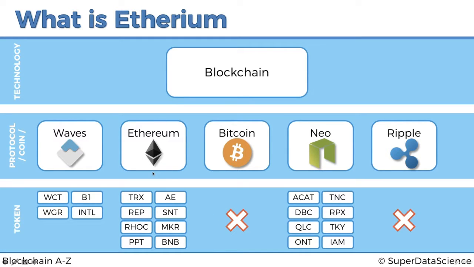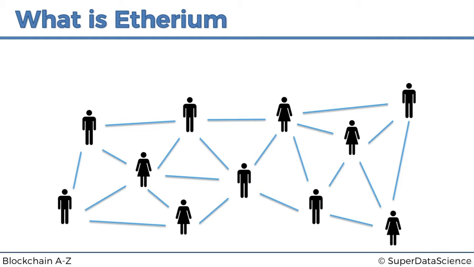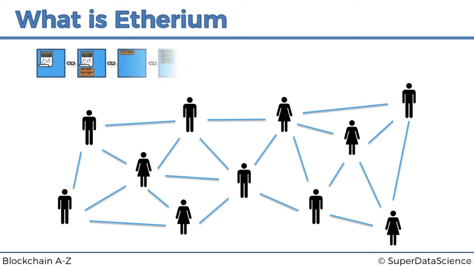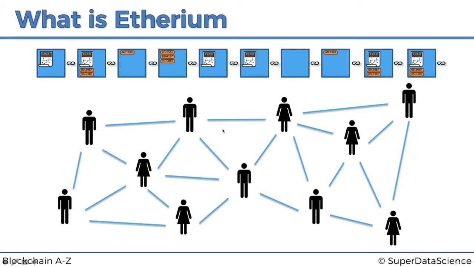Whereas with Ethereum, that's the whole design. Ethereum is actually not designed as a cryptocurrency, it's designed as a platform for others to build on top of it, for others to create programs on top of it. And so let's go into that in a bit more detail. What is the whole idea behind the protocol that is Ethereum? The main underlying idea is that we are all interconnected. We have the internet which connects people together and so on. So how about we build a blockchain, and we'll talk about what smart contracts are in a bit more detail further down the track.